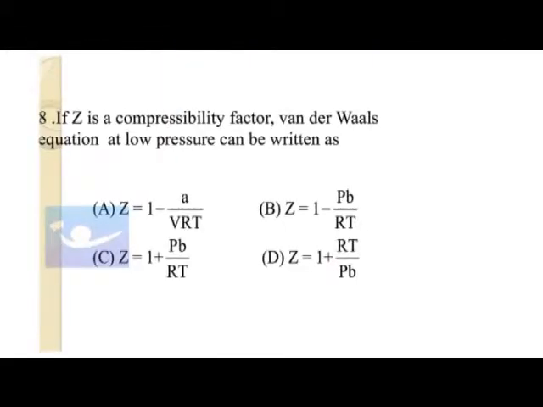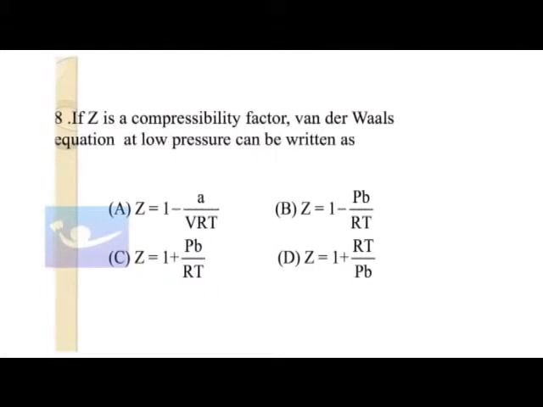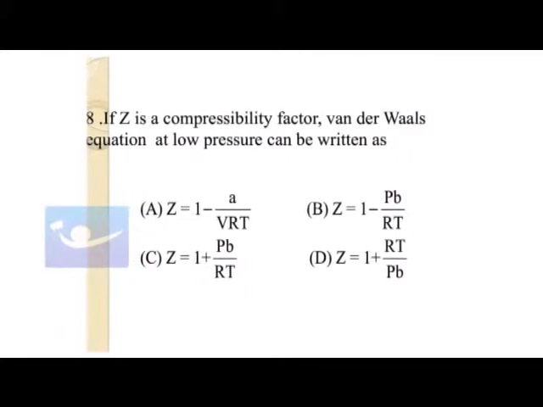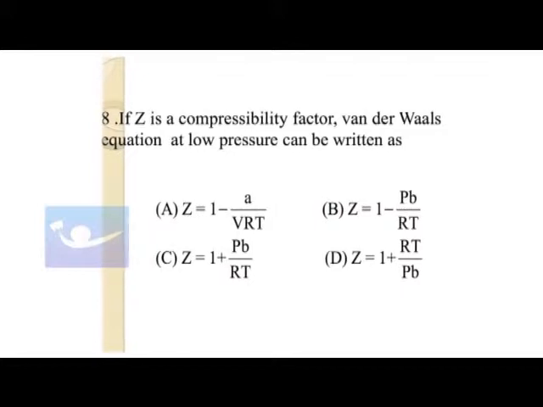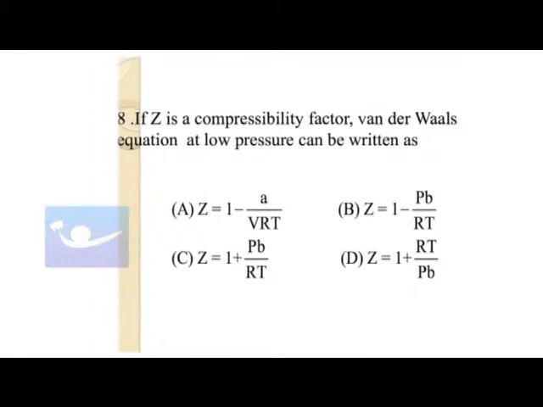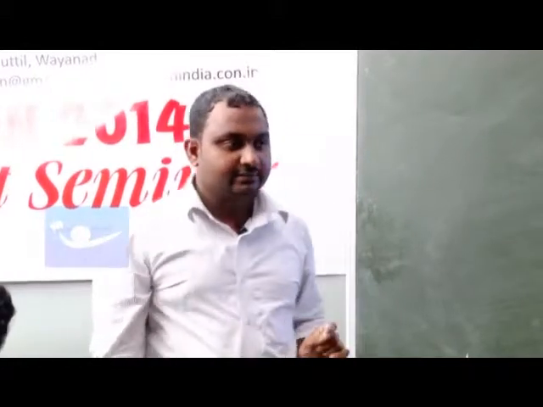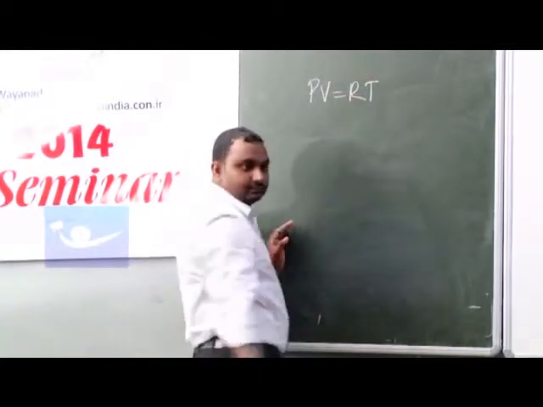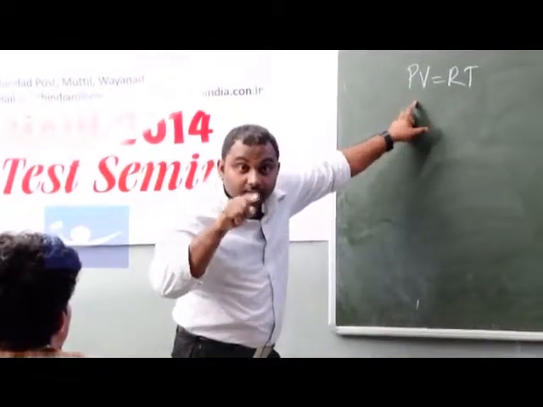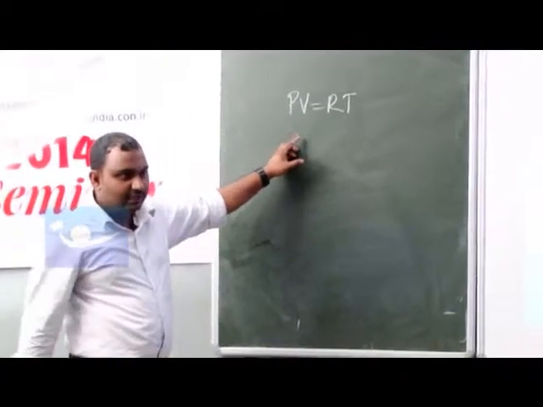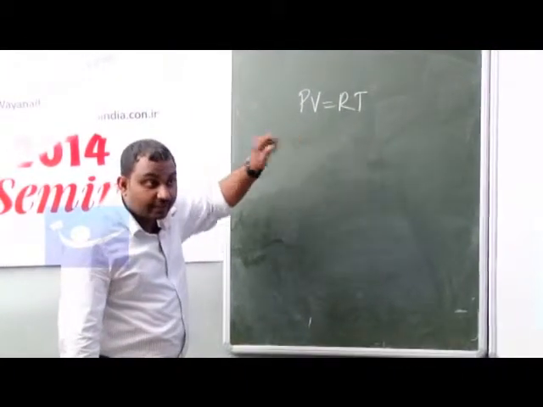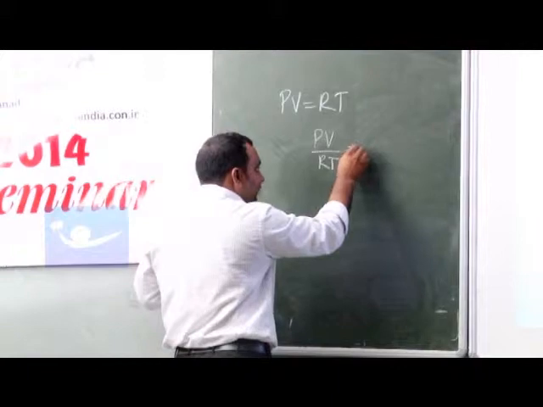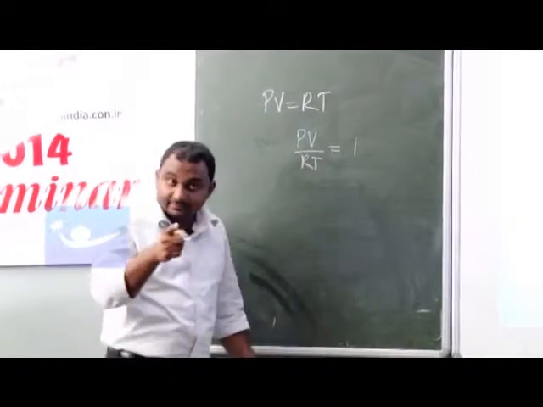Compressibility factor. It is another parameter by which we check whether the gas is ideal or not. It is generated like this. We know that PV is equal to RT. This is what we call the ideal gas equation. So if any gas is following this equation, we call it an ideal gas. So if you take PV by RT, it is supposed to be 1, provided it is an ideal gas.